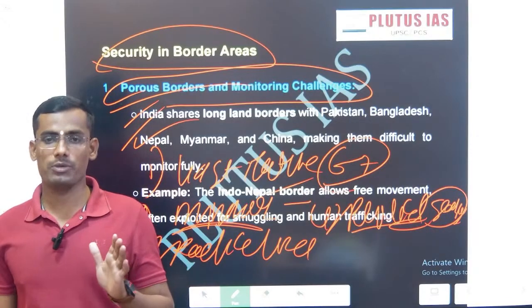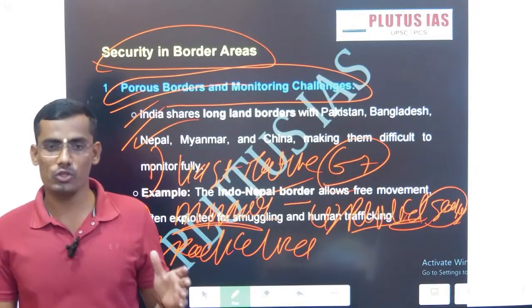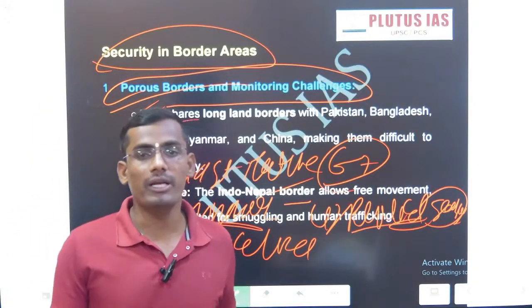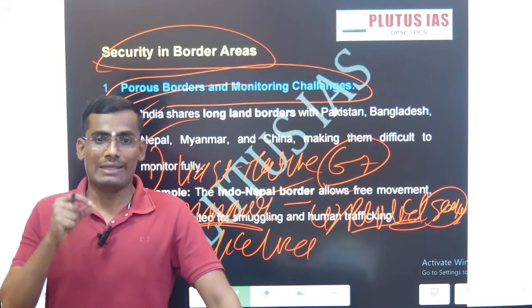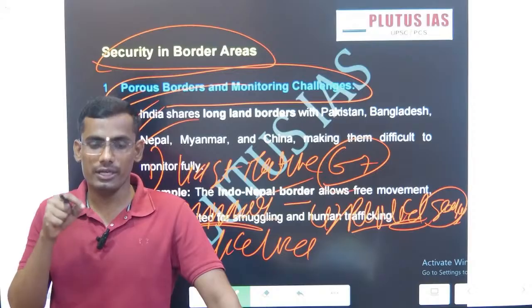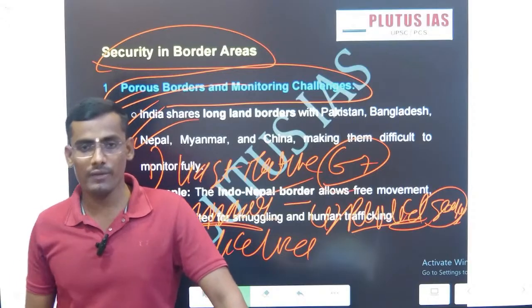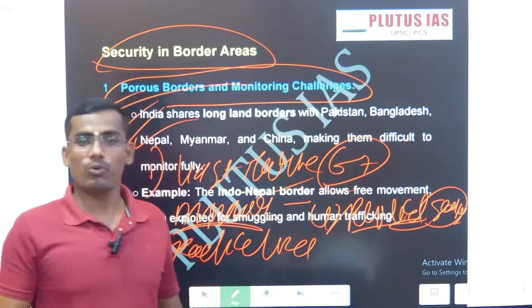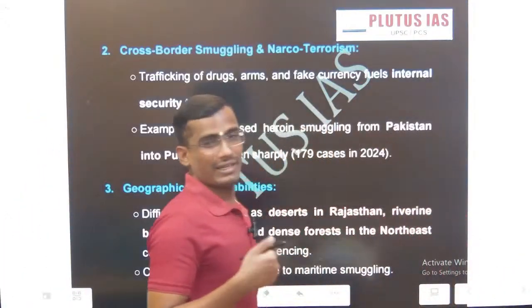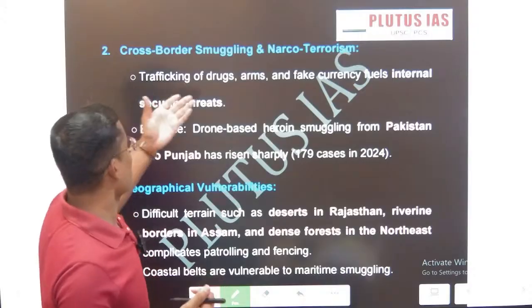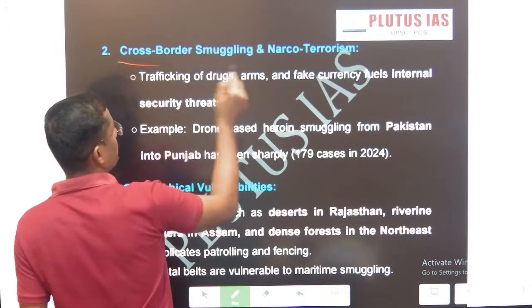Pakistan, the Jammu and Kashmir region, even sometimes there was an issue of earlier the LTTE in the Tamil Nadu region. So it becomes very important to study the border areas security, the internal security in the border areas. These are the particular points why we want to study the border, to strengthen the internal security in border areas. Then there are cross border smuggling and narco terrorism.